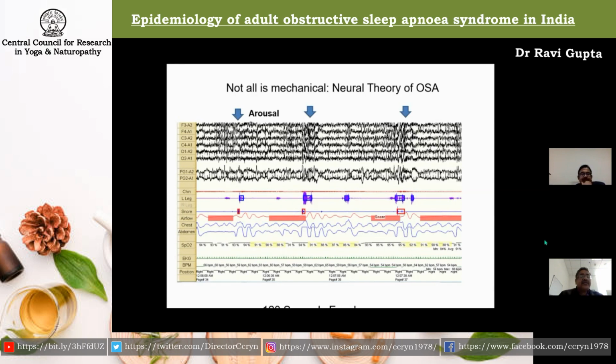This is what is known as wakefulness. So these patients wake up again and again with the resumption of breathing, and that disrupts their sleep architecture. They have this kind of micro arousal for a few seconds, and then they go back to sleep. Once they go back to sleep, they again develop sleep apnea, then they again wake up. So this cycle continues throughout the night.